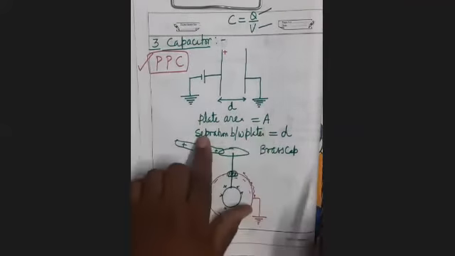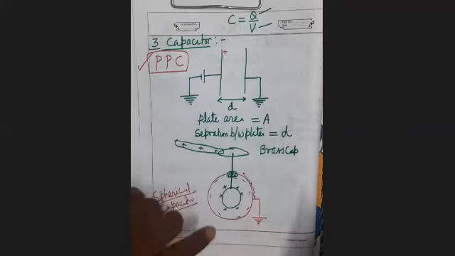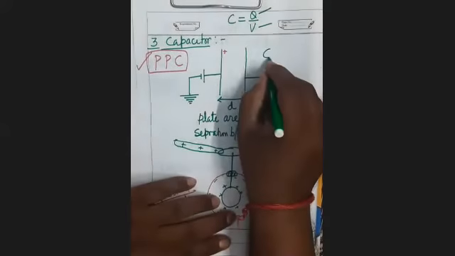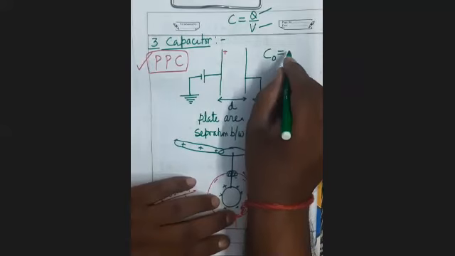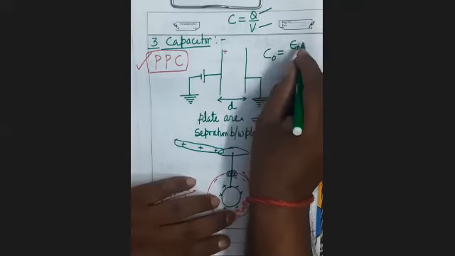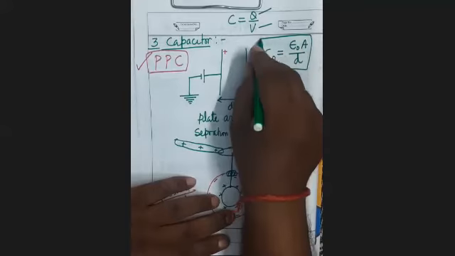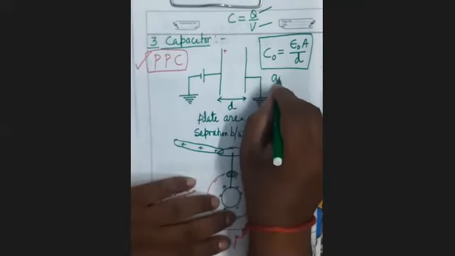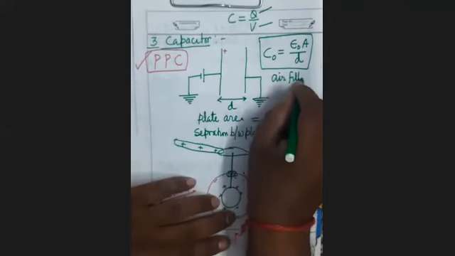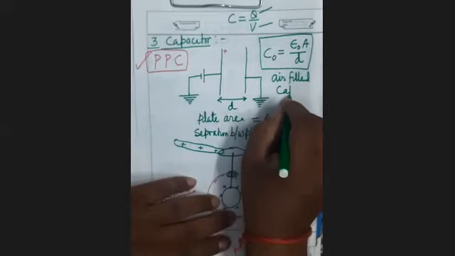So the common area between the plates is A, and plate separation is d. So what will be the capacitance? Capacitance of an air filled capacitor is epsilon naught A upon d. Epsilon naught A upon d. This is for an air filled capacitor.